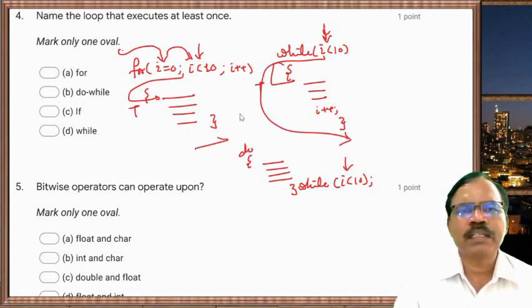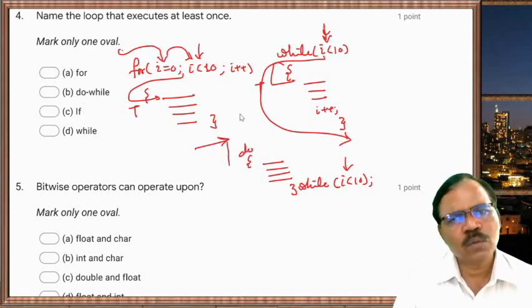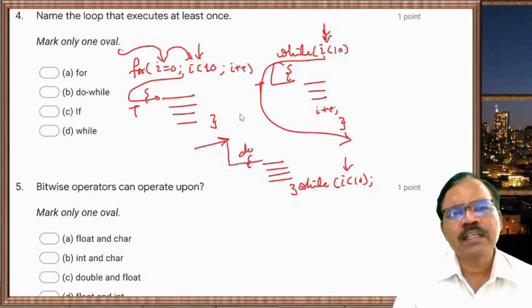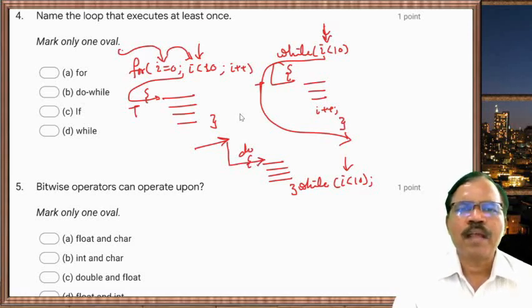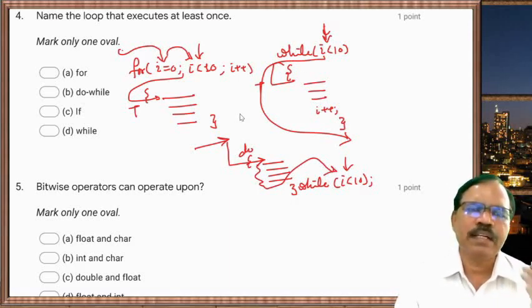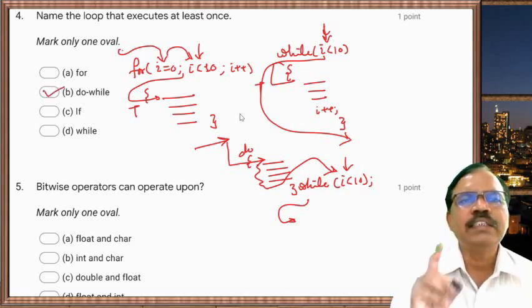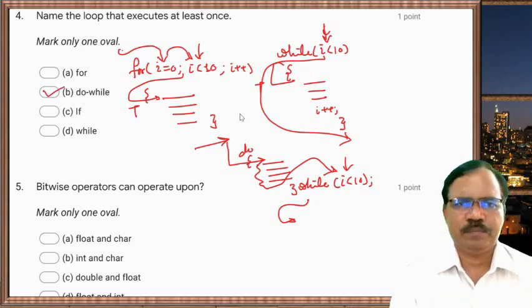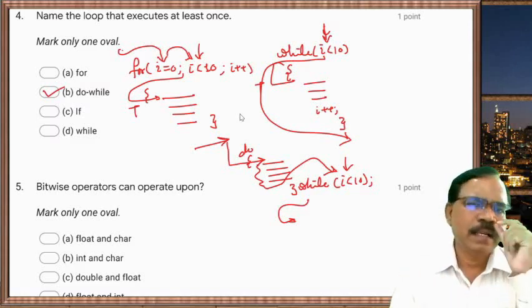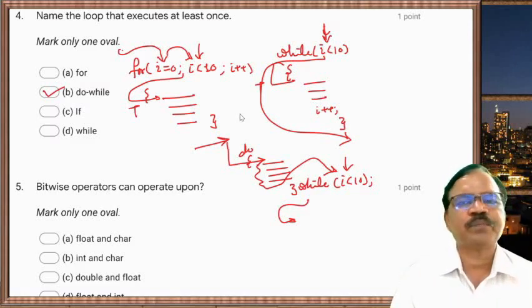But here, if the condition is initially false, still it enters the loop, it executes the statements at least once and then it checks the condition. If the condition is false, it will go forward. So the do while loop executes at least once, though initially the condition is false.